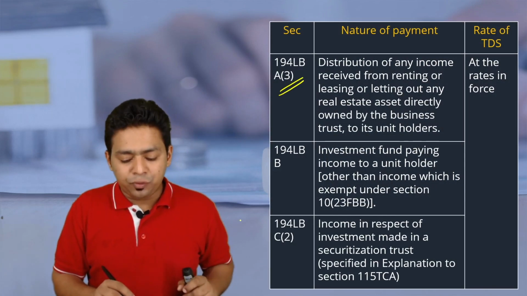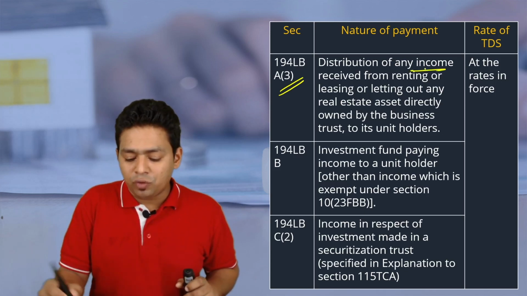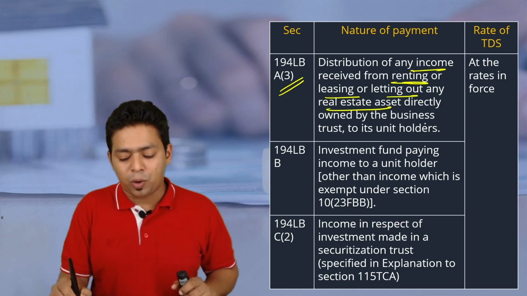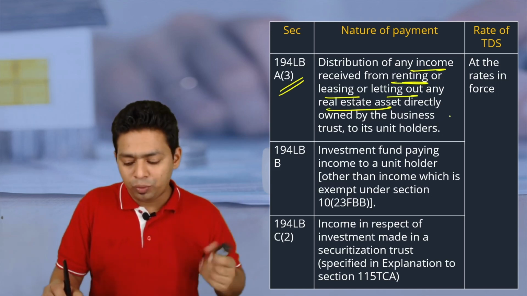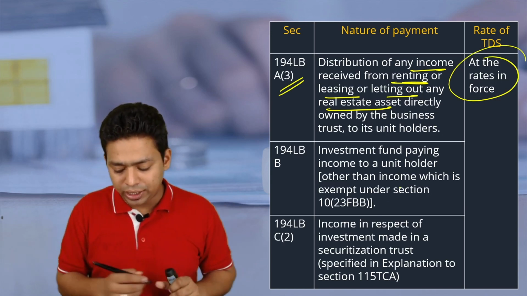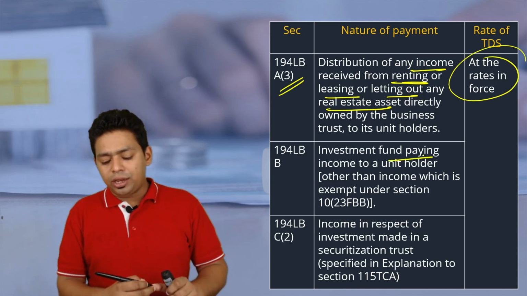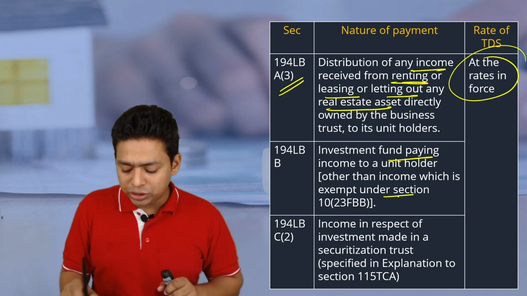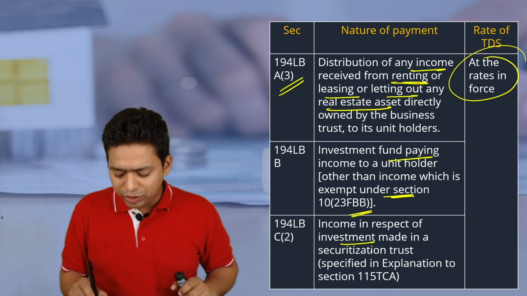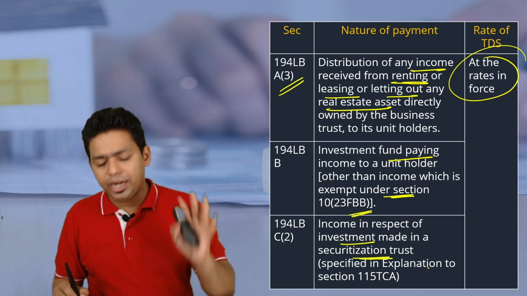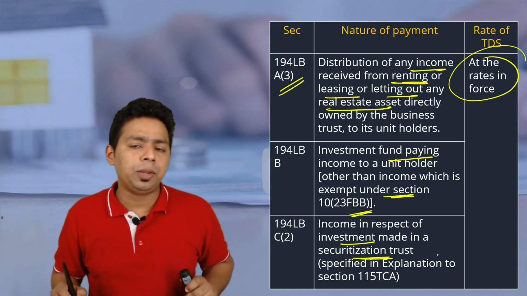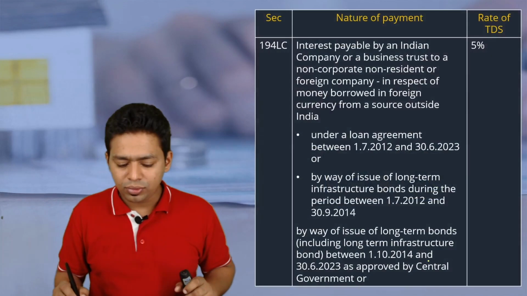194LBA subsection 3, distribution of any income received from renting or leasing or letting out of the real estate property owned by REIT. Okay, owned by the REIT. So that is the rate in force. Whatever is the rate applicable, at that rate TDS will be deducted. Investment fund paying the income to the unit holder other than income which is exempted under 10(23FBB), rate in force. Investment income from the securitization trust, rate in force. Whatever rate we have discussed, at that rate it will be deducted. Usually it is 20%, sometimes it is 10%.